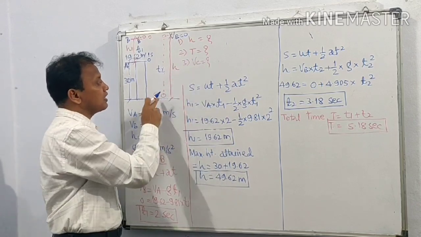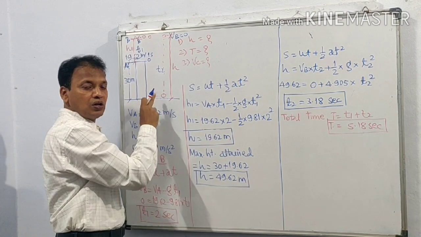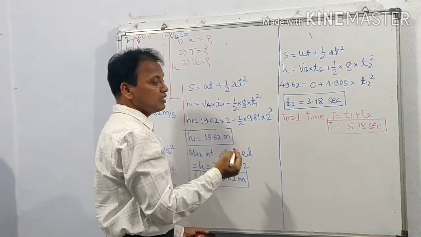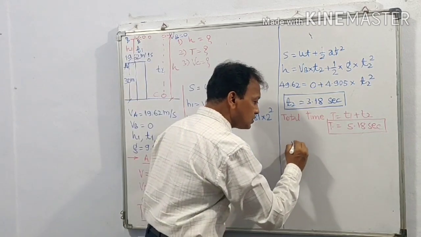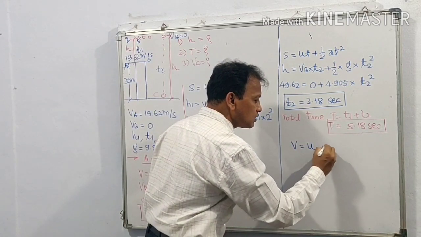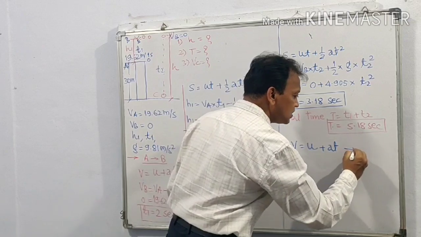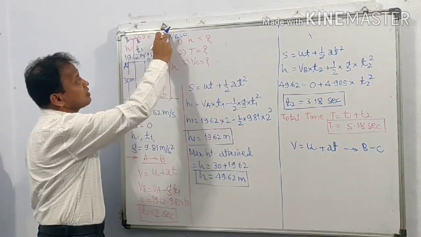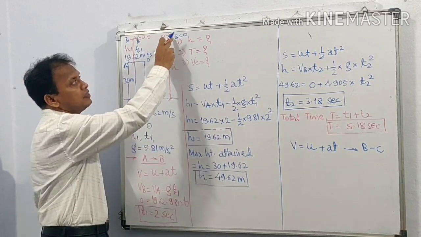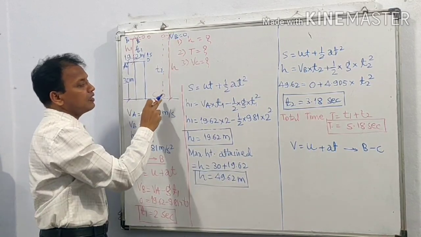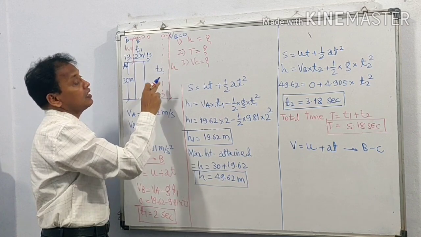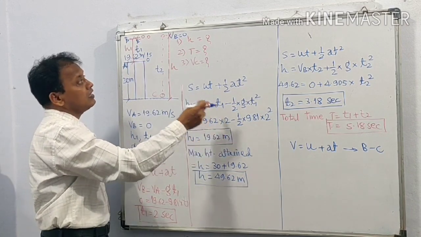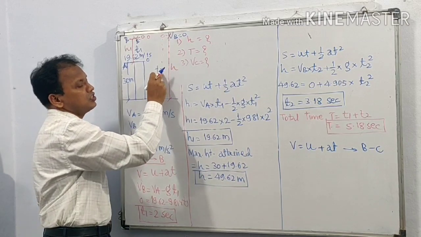Now the last parameter, that is velocity of the ball just before striking the ground. For this we can use the equation V is equal to u plus at, and let us consider motion B to C. When we are considering motion B to C, initial velocity is Vb, final velocity is Vc, a is gravitational acceleration g, and t is T2.